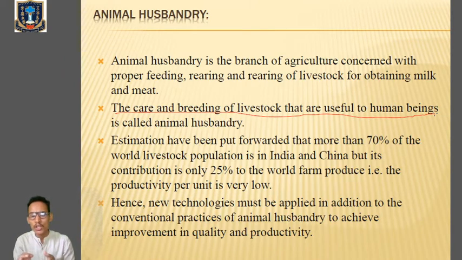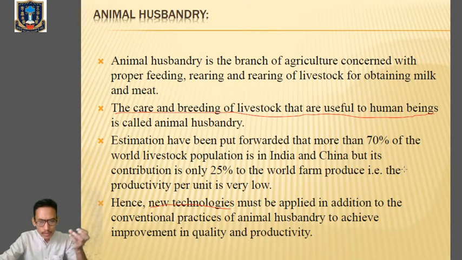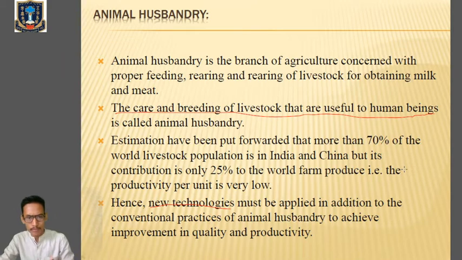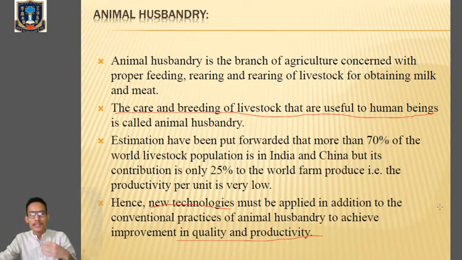In order to overcome this low productivity, we have to apply new technologies along with the conventional methods of animal husbandry so that it can improve the quality and productivity, and meet the demand of the growing human population.